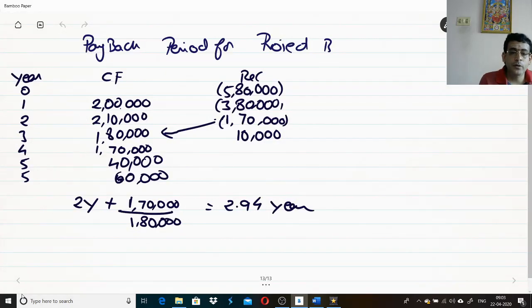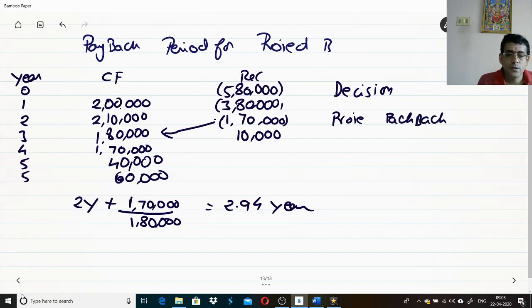Now I need to give a decision based on payback. Let us build up a table here with 3 columns: project and payback period.